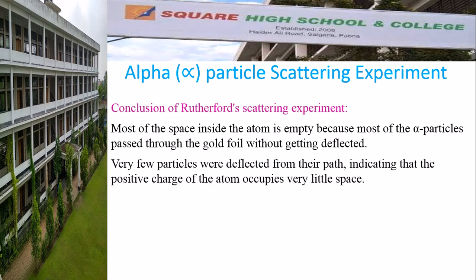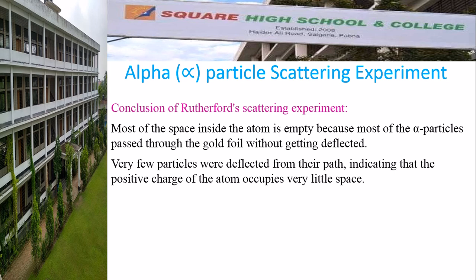Very few particles were deflected from their path, indicating that the positive charge of the atom occupies very little space. Why? Alpha particles are deflected through some angles and very few alpha particles turn back on their opposite paths. That means atoms have positively charged bodies which repel positively charged alpha particles.